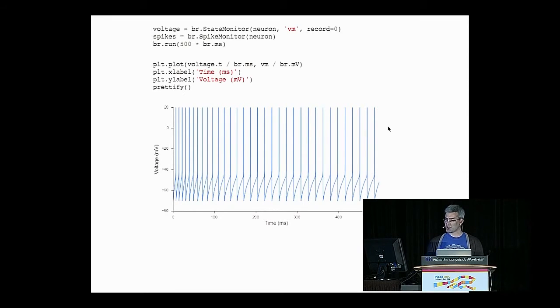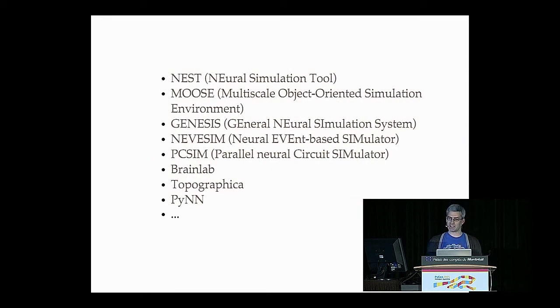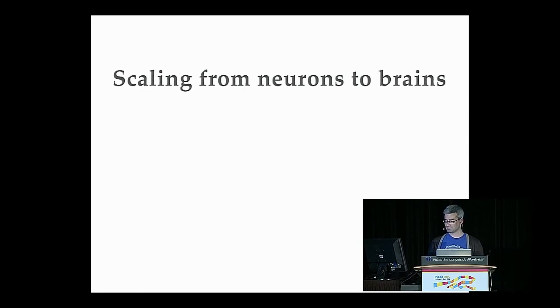And so the question is, how do we scale up these simulations from neural simulators, of which there are many? So these are 8 examples in Python, but there are actually quite a few more. How do we scale up these types of simulations to something that's brain-like and something that you could say has some kind of intelligence? So, scaling from neurons to brains. People have been trying to tackle this problem for quite a while and have come up with a bunch of different options, which I'm going to poll the audience on to see what you think is the most promising.